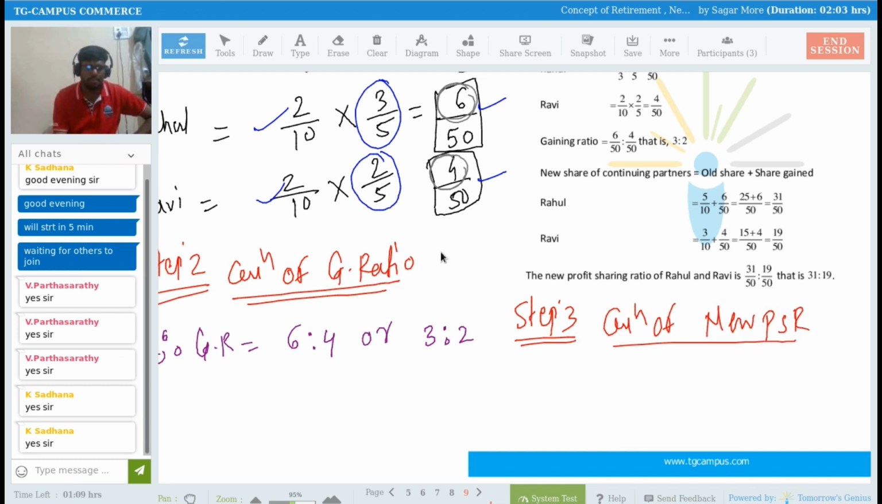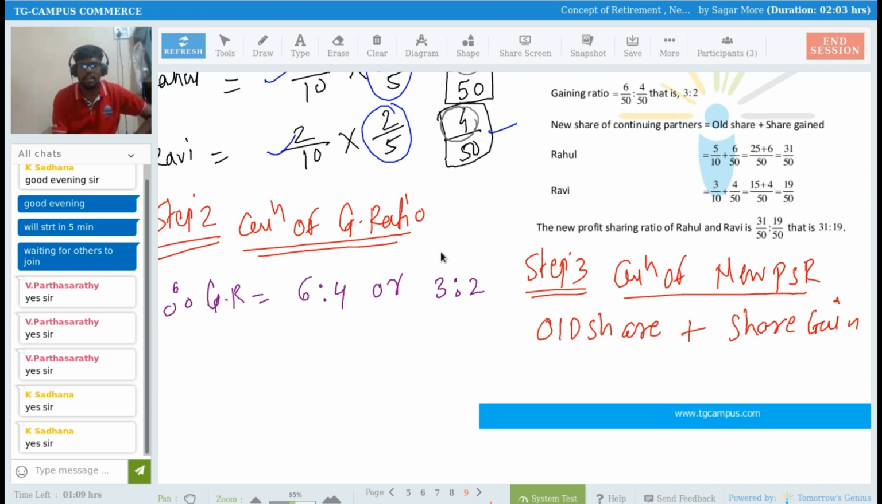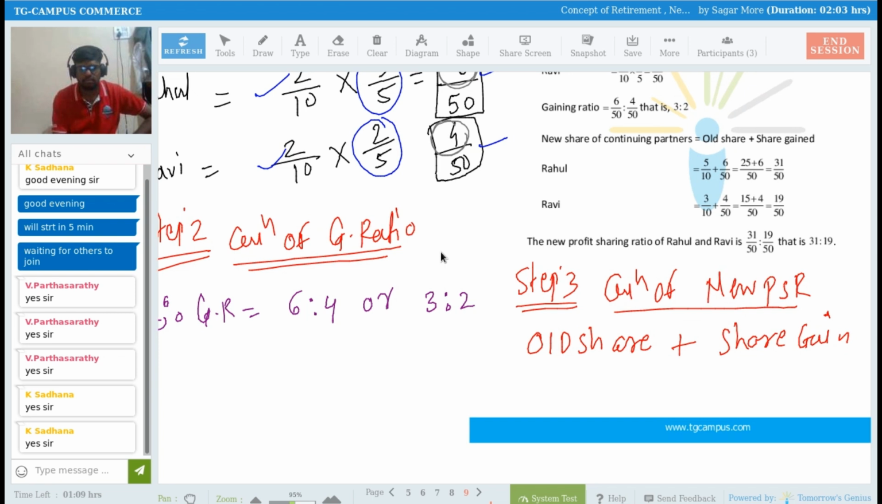So what will be the formula? The formula is their old share plus their share gain, right? So I need to simply put amounts into this formula. Sir, for Rahul and for Ravi we have to do, right? So for Rahul and for Ravi we have to calculate. We have to use this formula: old share plus share gain.